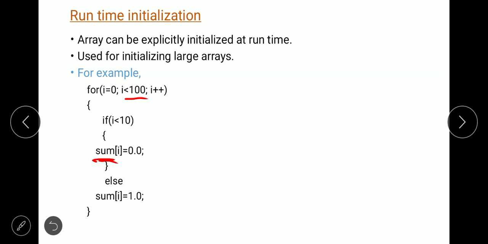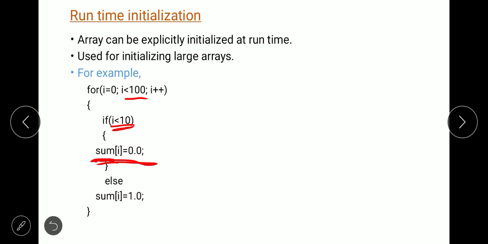So the first elements are initialized with 0.0, because if i is less than 10, that is, the elements less than 10.